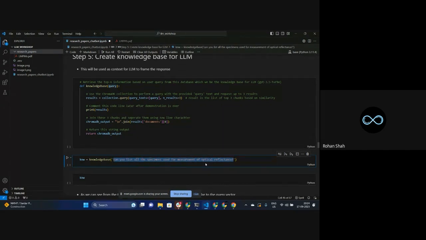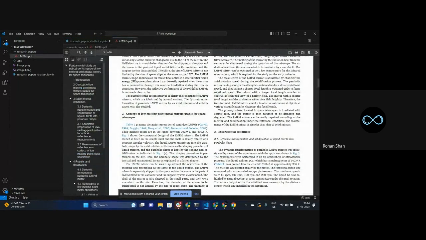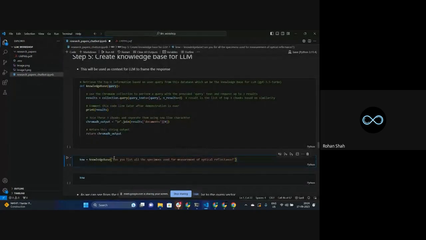It could be anything. You can also ask what is the title of this particular paper, and it will give you the respective output. But right now I have taken this particular example so that it makes much more sense to you. I have gone through this research paper, and there was something specifically written about this particular part. And I want my LLM to answer it correctly, based on this external knowledge that we have fed to the LLM. So what we are doing over here is taking the query from the user.